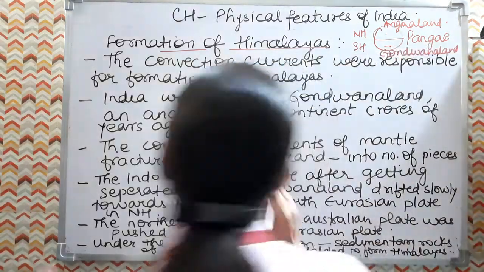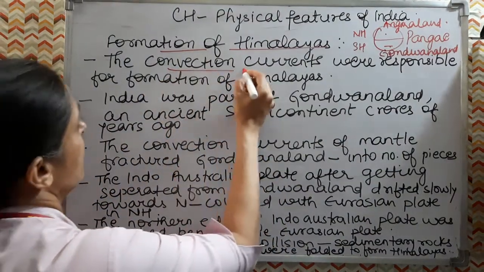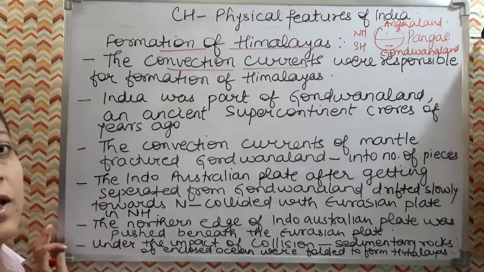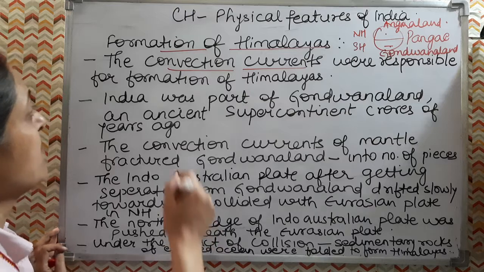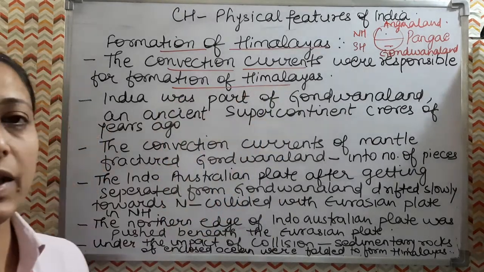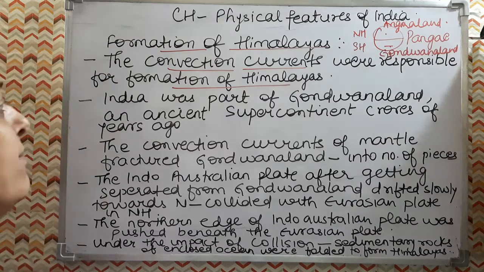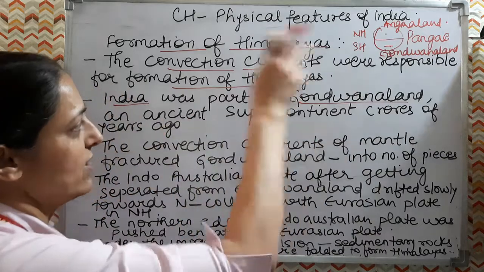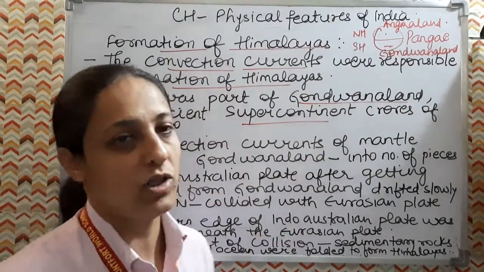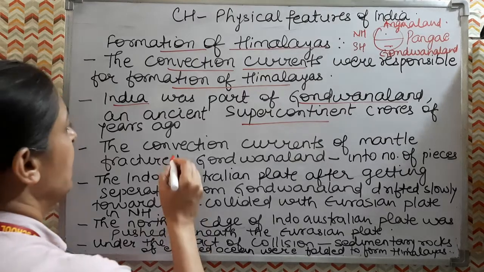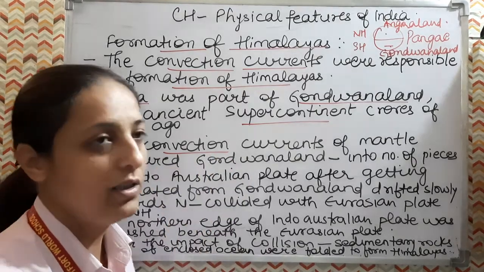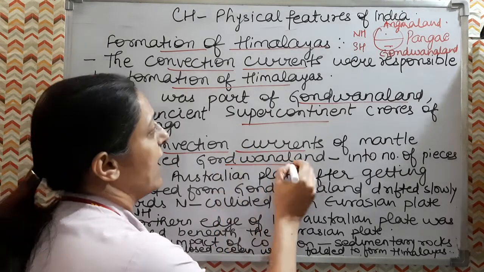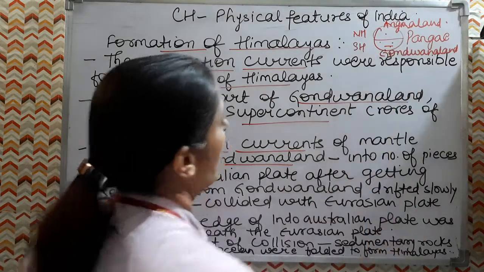Now, the convection currents, as I have told you, are the currents which originate in the fluids because the molten magma is there, and the plates were floating on the magma. They were responsible for the formation of the Himalayas. India, as I have told you, was part of Gondwana land, and Gondwana land was part of the supercontinent Pangaea crores of years ago. The main force responsible, the convection currents of the mantle, fractured the Gondwana land into a number of pieces.